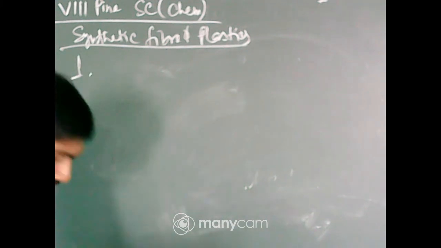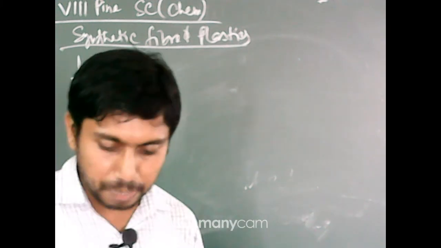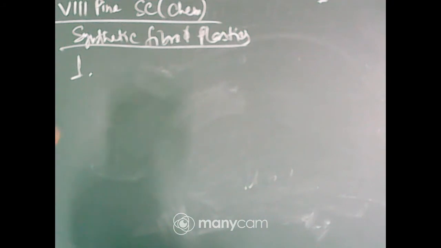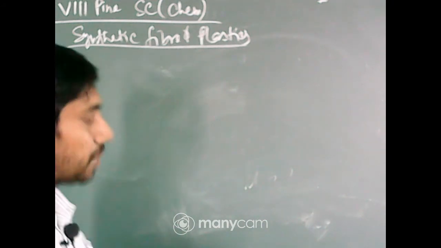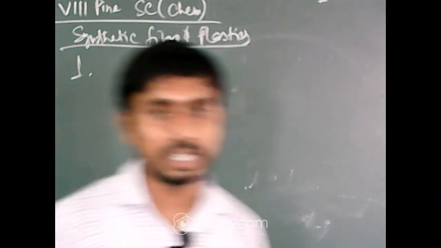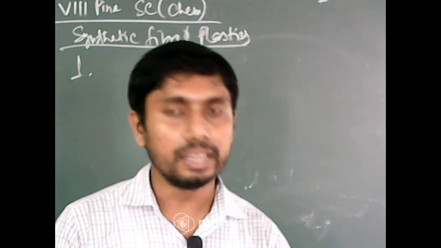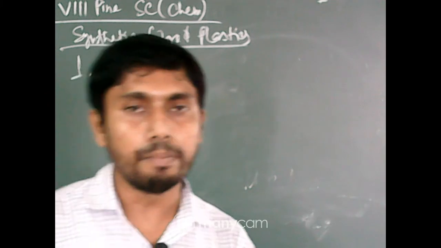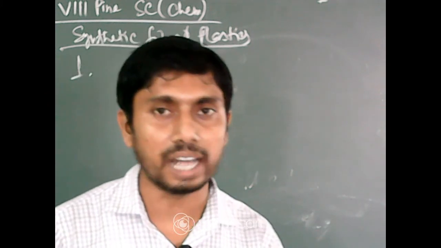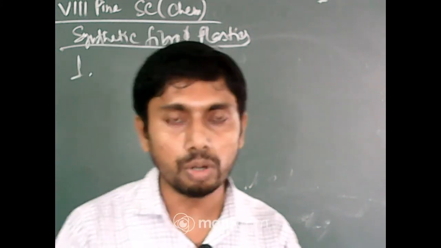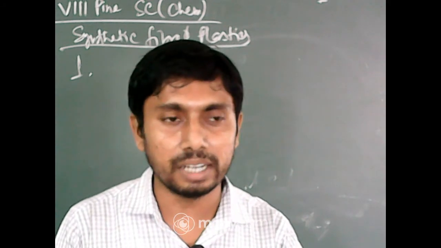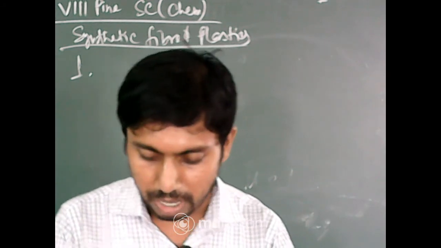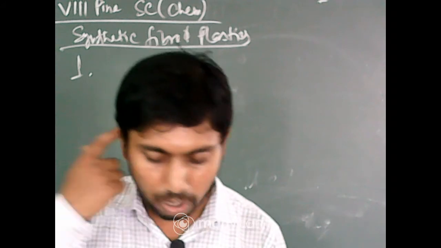Question number 1: explain why some fibers are called synthetic. From the definition of synthetic fiber, it is made by human beings, or artificially made. So, as it is artificially made, it is called synthetic fiber.